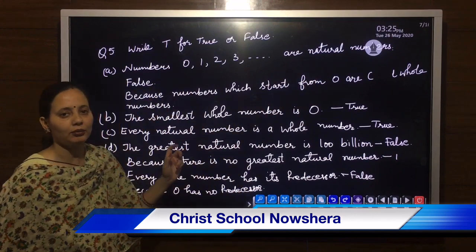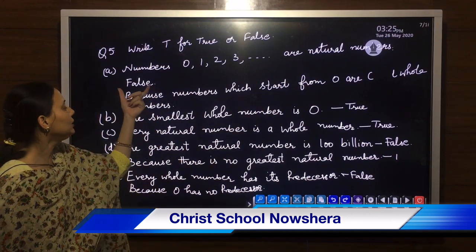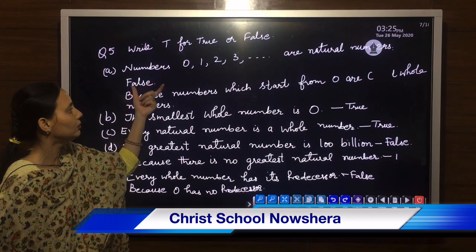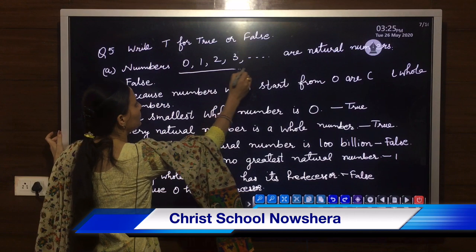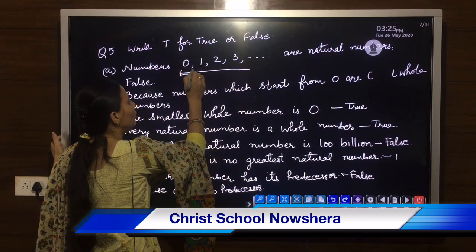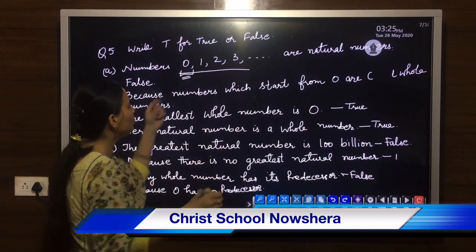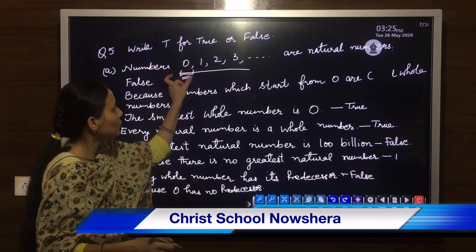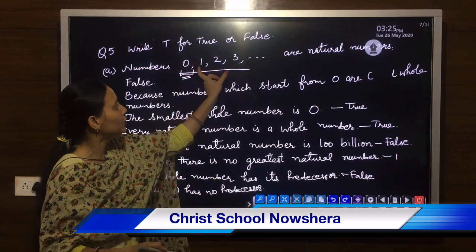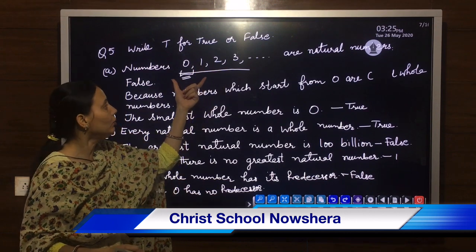Are these natural numbers? No. This statement is false. Why? Because in these numbers we are having this 0 also. When we add 0 to the group of natural numbers, we get whole numbers.